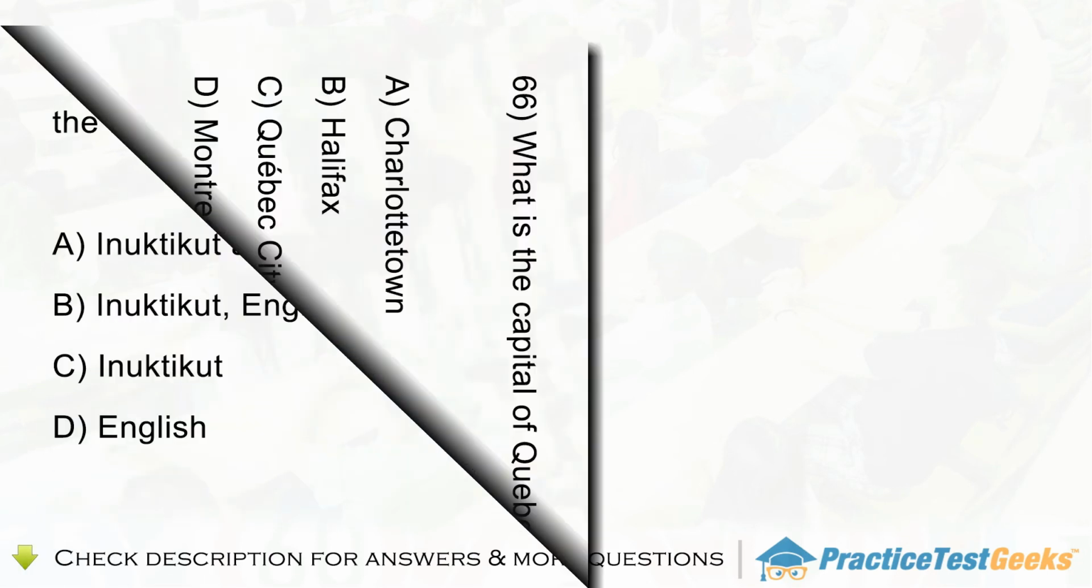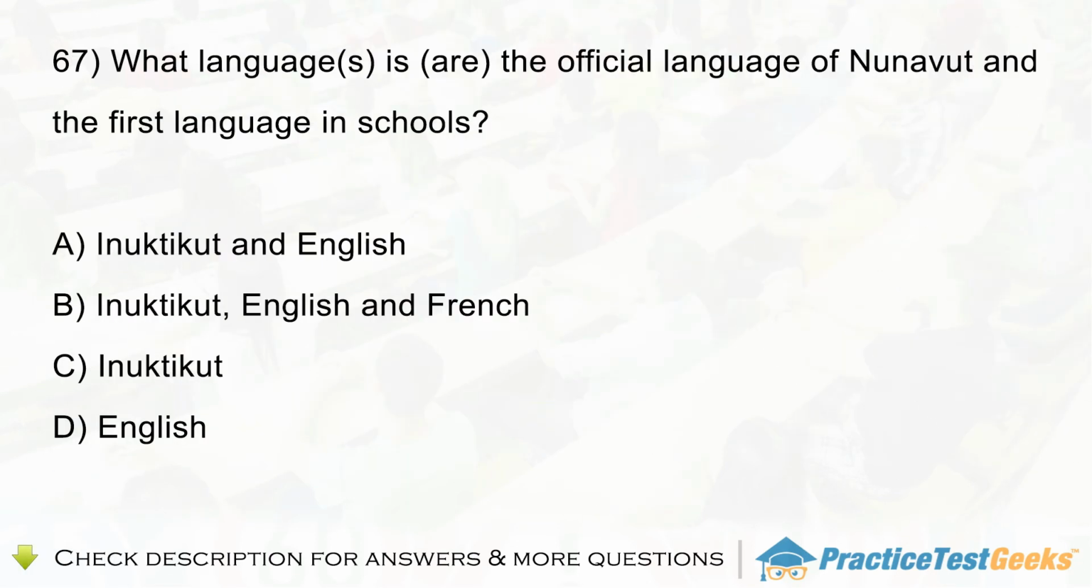Question 67. What language is the official language of Nunavut and the first language in schools? A. Inuktitut and English. B. Inuktitut, English and French. C. Inuktitut. D. English.